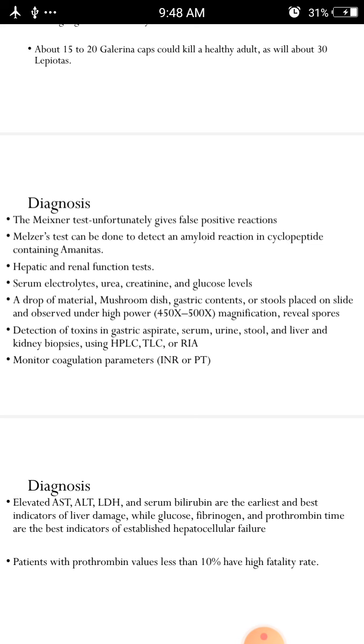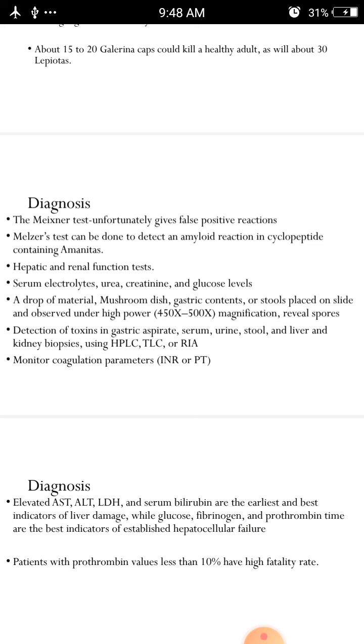And a drop of material from the mushroom dish, that is gastric contents or stools, placed on a slide and observed with high power magnification reveals spores. That means some of the poisonous spores will be present on the mushrooms, so we can go for observation of those spores in stools. And detection of toxins in gastric aspirate, serum, urine, stool and liver and kidney biopsies using HPLC, TLC or radioimmunoassay.